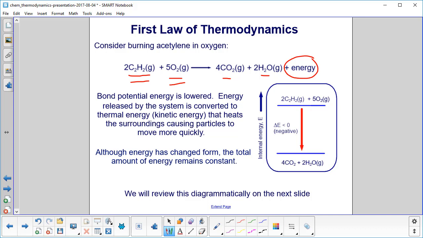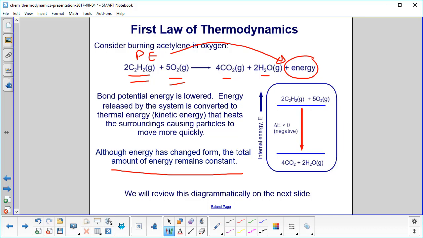Energy released by the system is converted to thermal energy in the form of kinetic energy that heats the surroundings, so other particles start moving more quickly. So energy has changed form, but the total amount of energy remains constant. So you had the potential energy over here turning into kinetic energy over here.